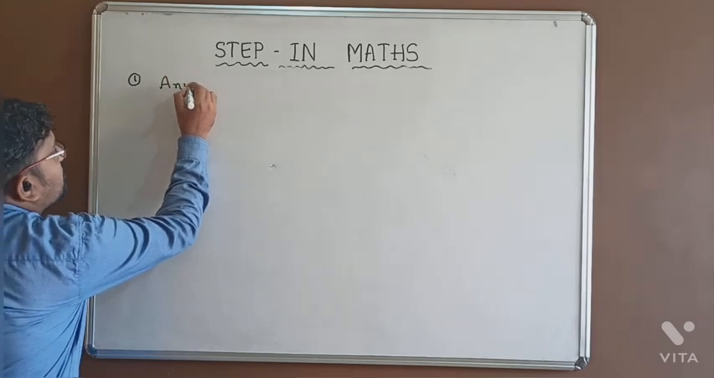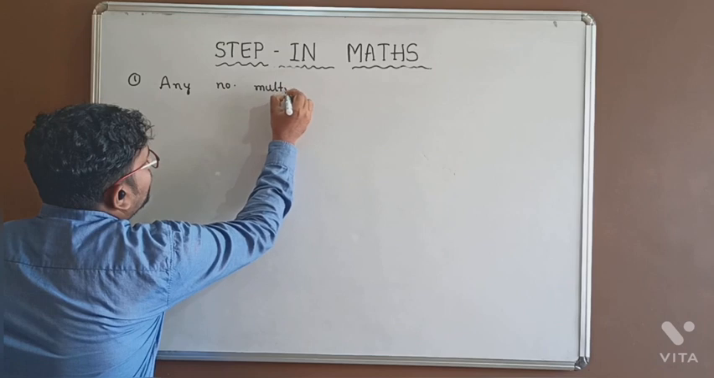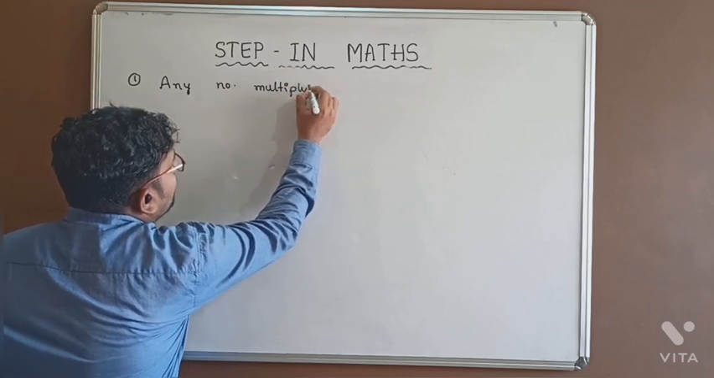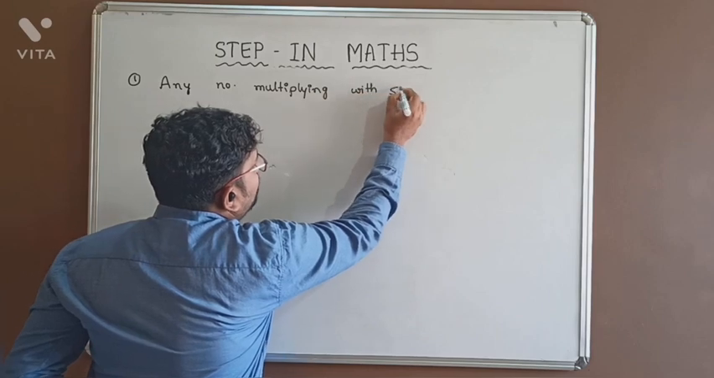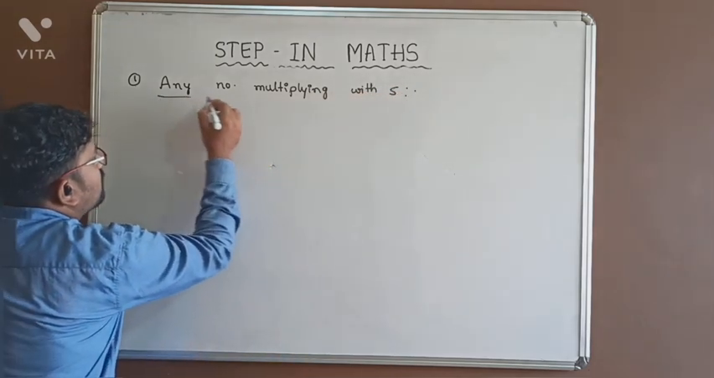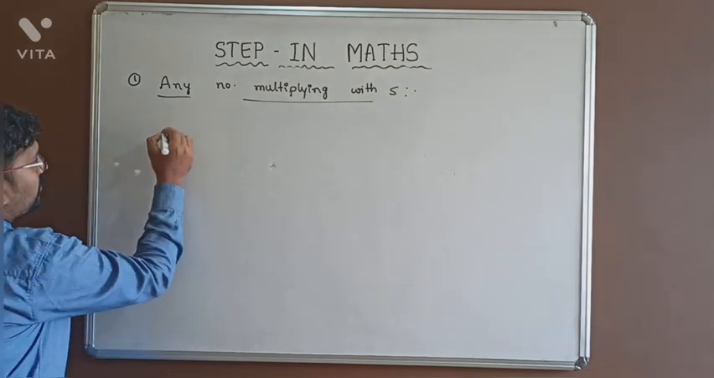Any number multiplying with the digit 5. How to write the answer for this without multiplying 5 with the number? First one, let us take one example.